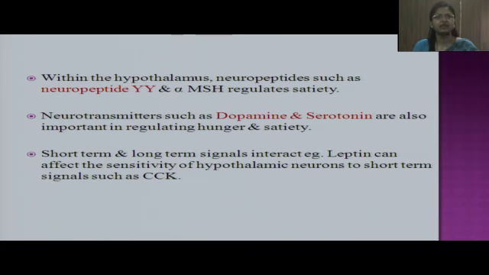Besides this, the hypothalamus also secretes certain neuropeptides such as neuropeptide Y and alpha MSH, which regulate satiety. Certain neurotransmitters like dopamine and serotonin are also important in regulating hunger and satiety. So there is an interaction between long-term and short-term signals which leads to body weight regulation or obesity.